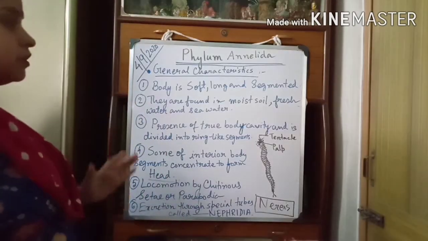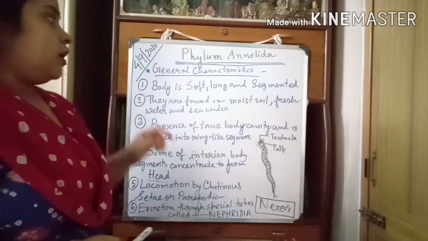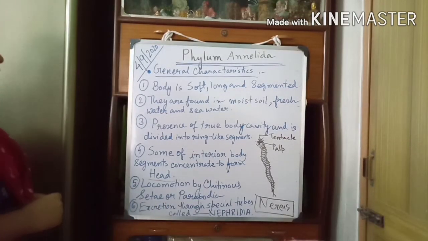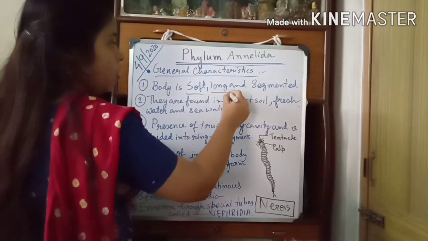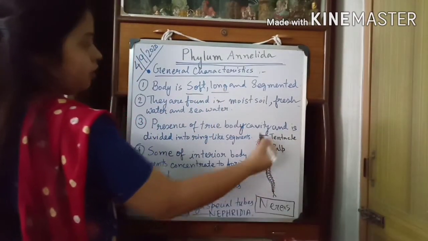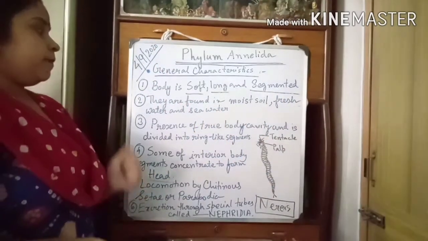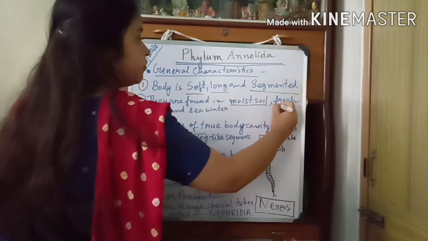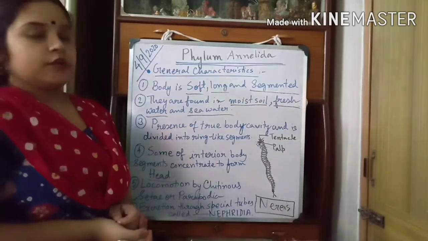And what are the other general characteristics of this type of invertebrates? Now, the body of the annelids is soft and long. See, they are long, and obviously they are segmented. They are found in moist soil, fresh water, and also in sea water.